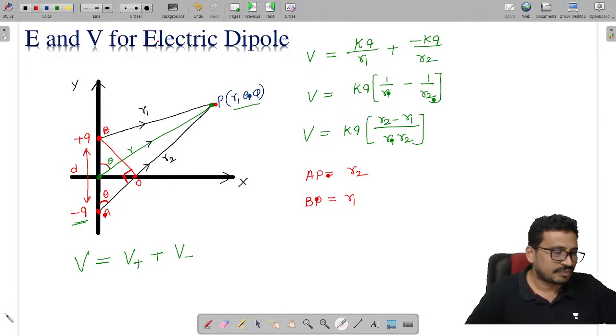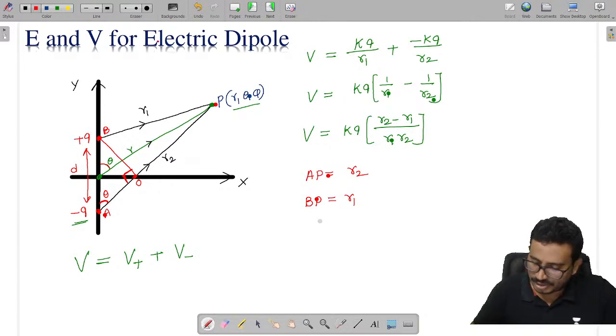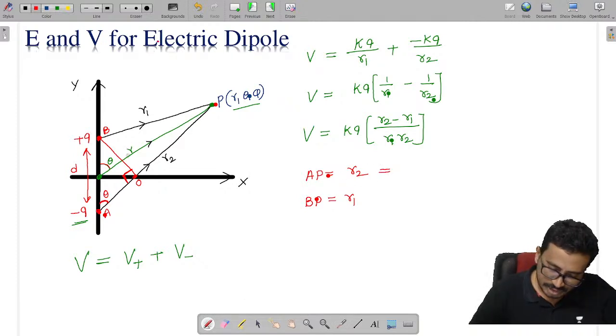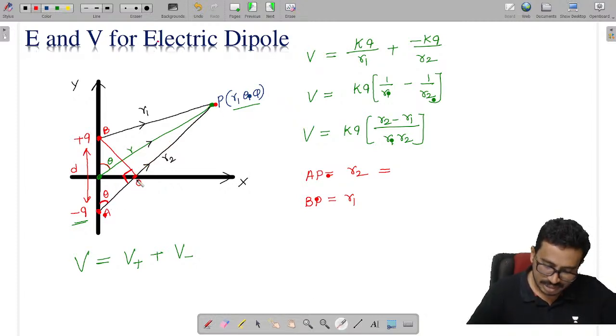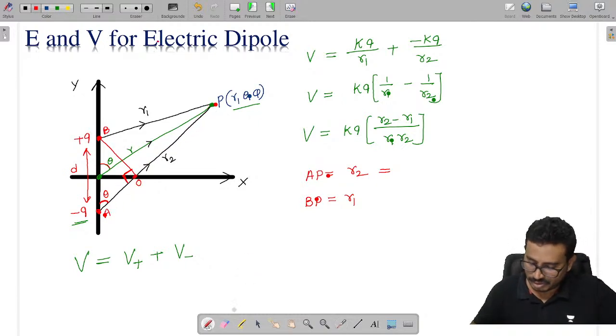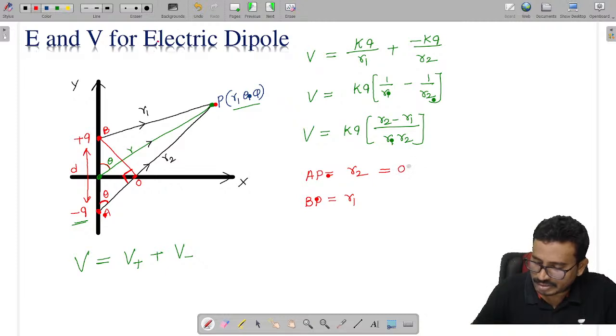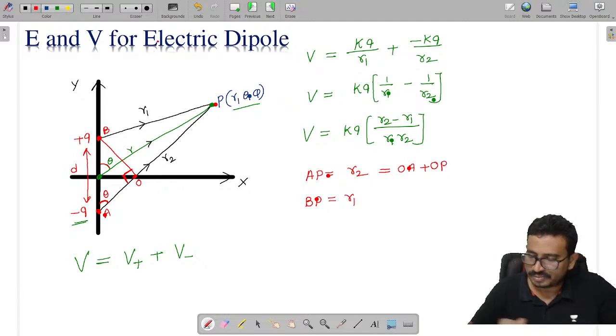Now this total distance is AP. I am splitting this as OA plus OP.